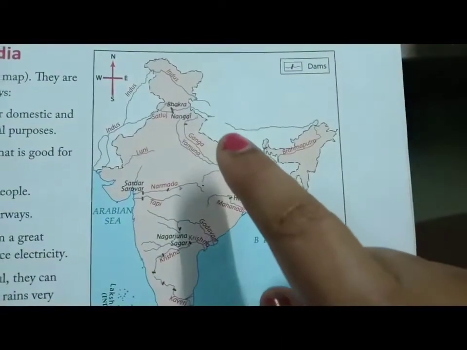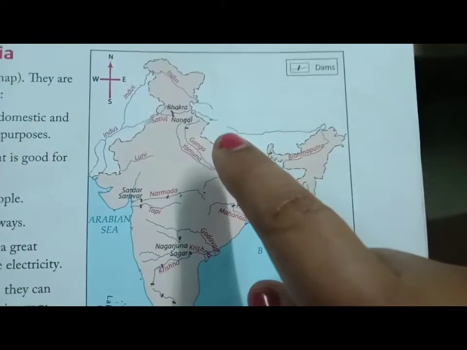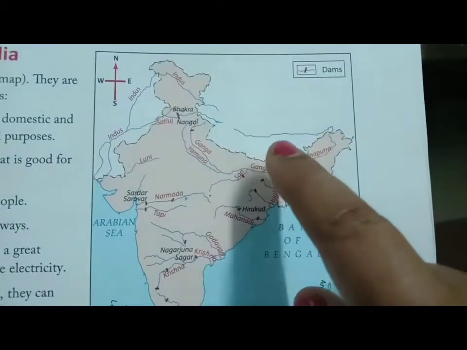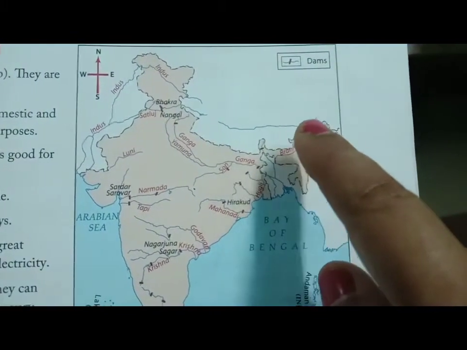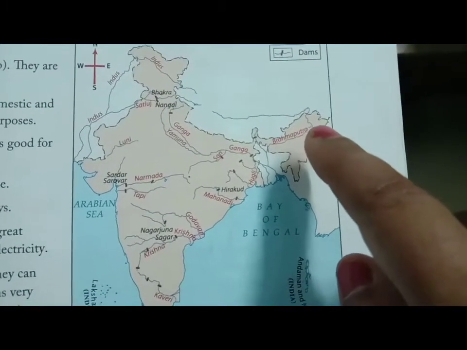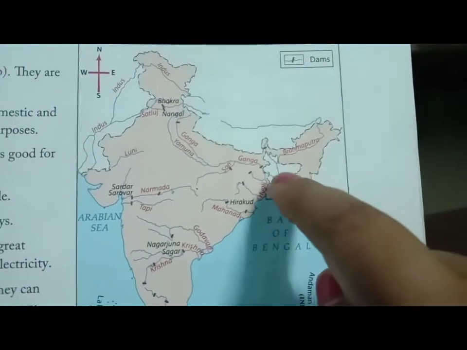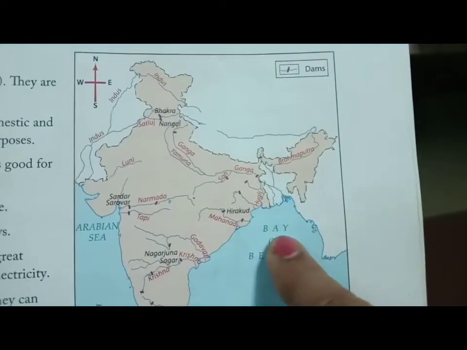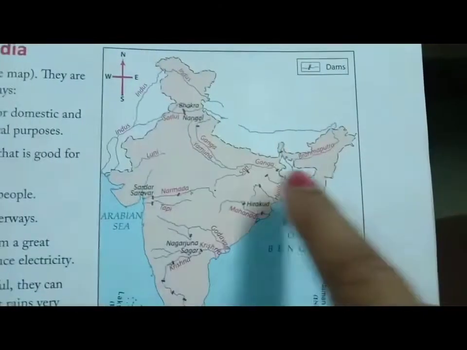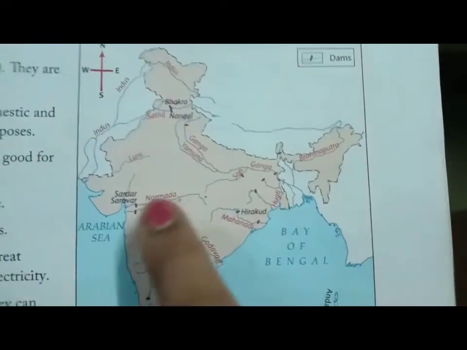Another river is the Brahmaputra. Brahmaputra starts from Manas Sarovar, goes through Tibet, then Arunachal, then Assam, then comes down to Bangladesh, and then goes into the Bay of Bengal. These three are very important rivers of India.